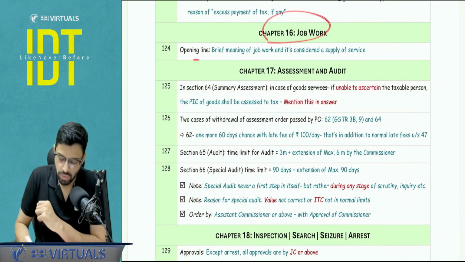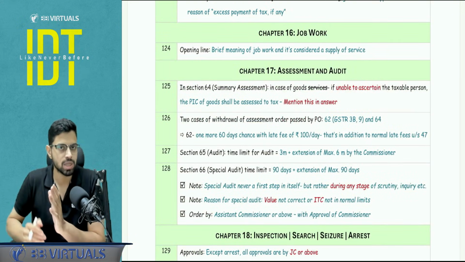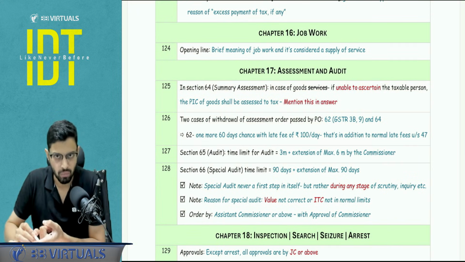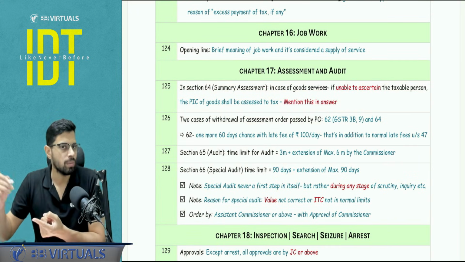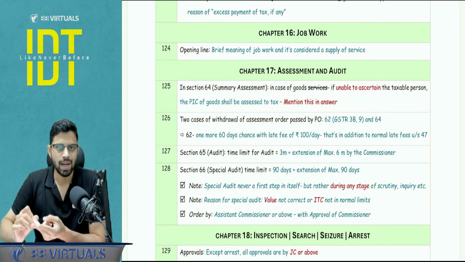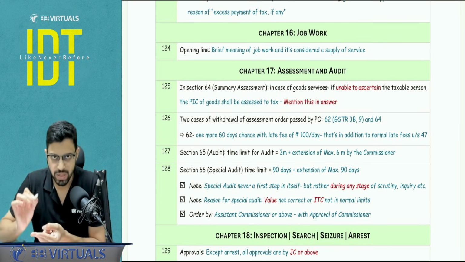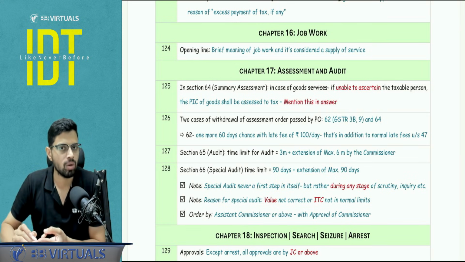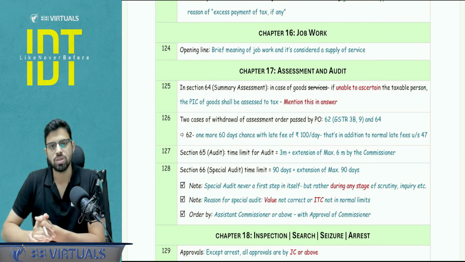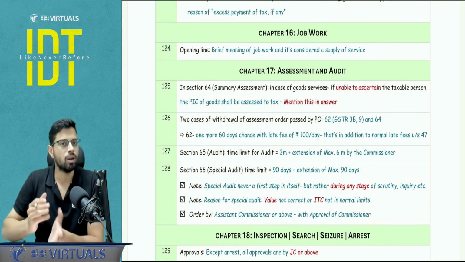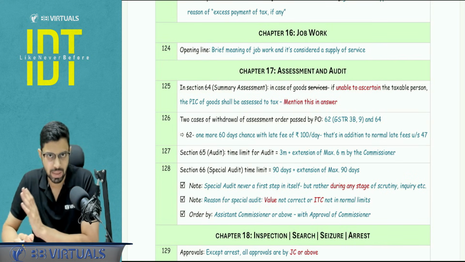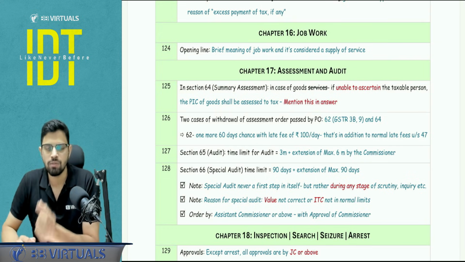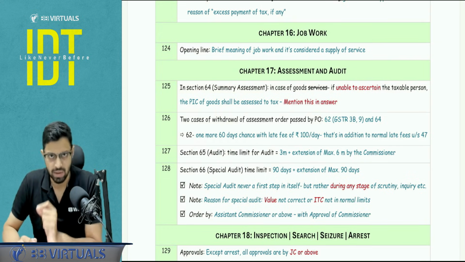Chapter number 16, job work. Just a point to be noted, whenever any practical question is asked, the first opening line you should be giving is that what is the meaning of job work. That is basically you are doing some treatment process on goods belonging to others. Second, you have to write that as per schedule number 2 of CGST, this is a supply of service. So the service rate you have to apply. Point number 3 to be noted, if there are any goods used in the process, still this would be kind of a composite supply where the principal element is the supply of service, and you would be using as per schedule number 2. Obviously, this is a supply of service. You are going to apply the rate of GST of services, not goods.